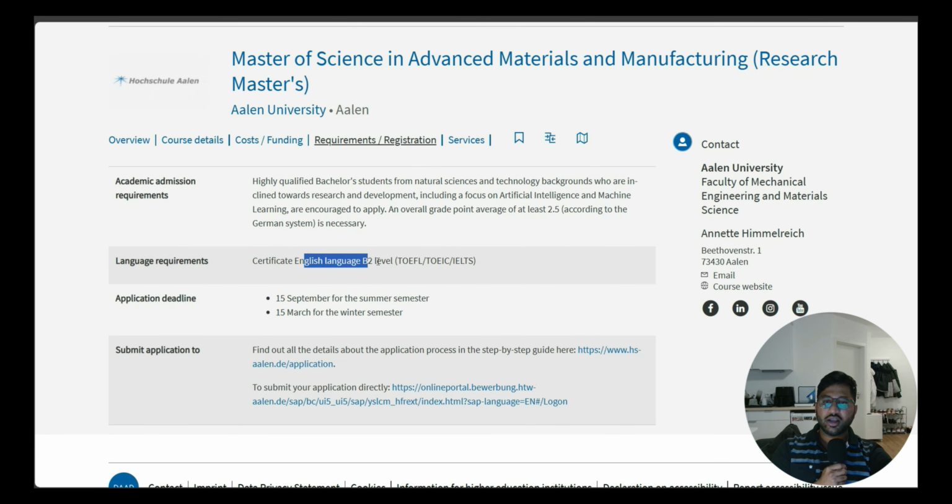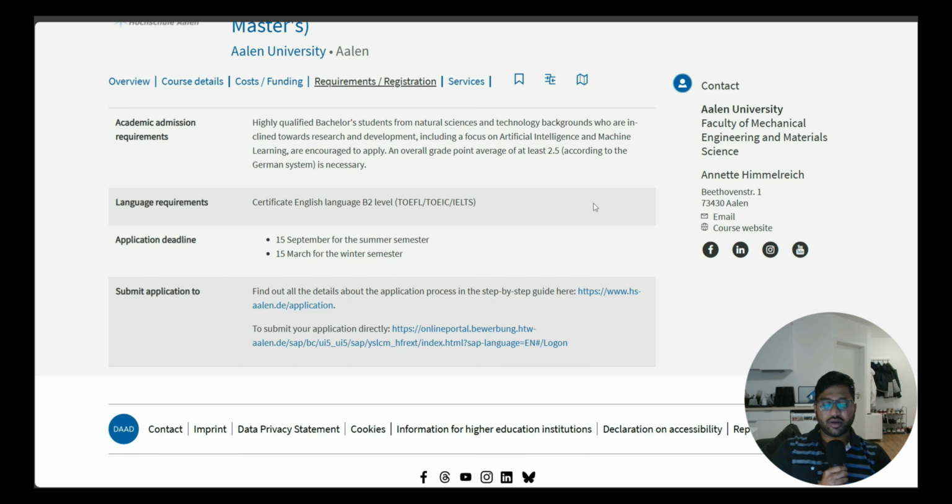Then you need to have an English level of B2. Usually TOEFL, IELTS, everything is accepted. For B2 level, for IELTS it is above 6. So please make sure you are above 6 and you have 2.5 or below in GPA. Then you are already set to apply for this particular course, because this doesn't have any additional admission requirement. It is just general on the top, where you need to have an academic requirement of 2.5 GPA or 7.56 CGPA, and you need to have a certified English language certificate up to B2 level.